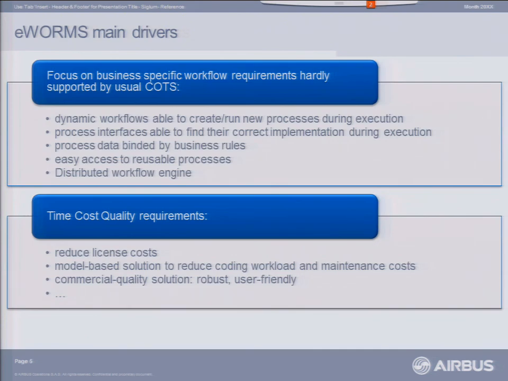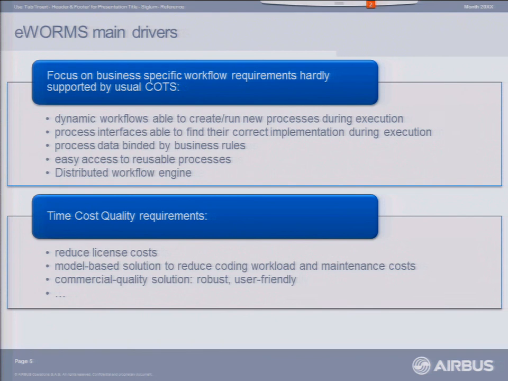But what were our main drivers? As I told you at the beginning, in the introduction, we wanted to have our own workflow features, which are very typical of the workflows we want to execute. Sometimes in our optimization workflows, the workflows we are designing are not frozen.